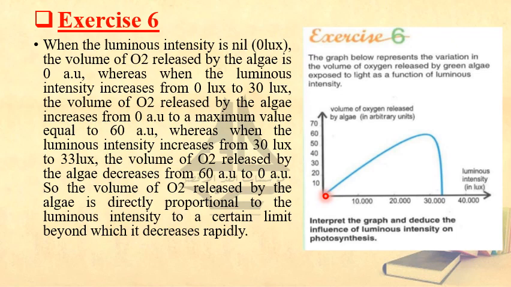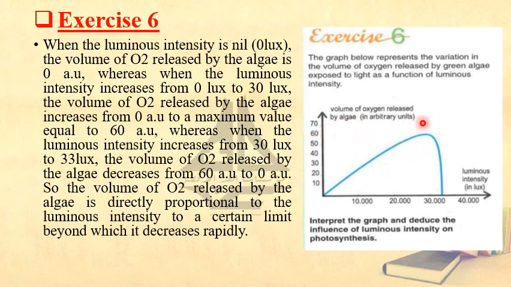Now we move from 0 to what? To 30, because it kept increasing. Then we say whereas when the luminous intensity increases from 0 lux to 30 lux, the volume of O2 released by the green algae increases from 0 to a maximum value equal to 60 AU.